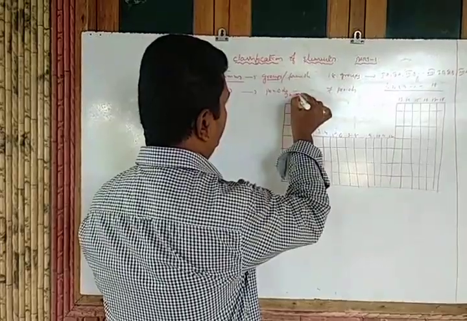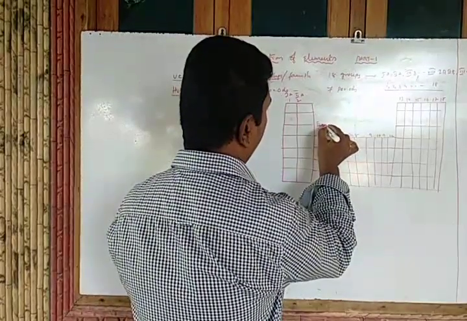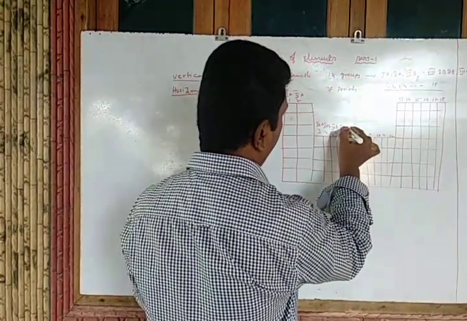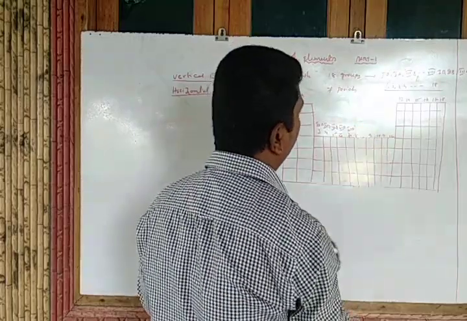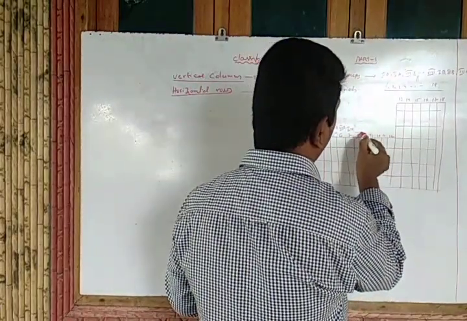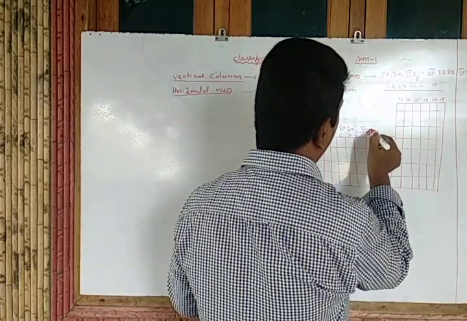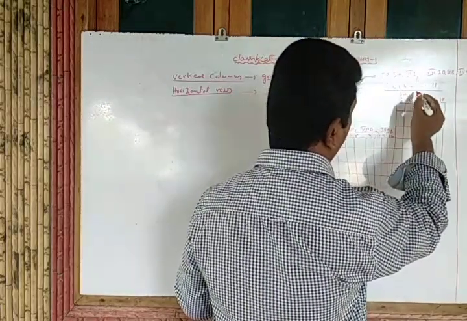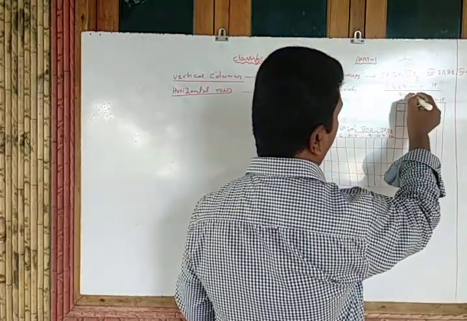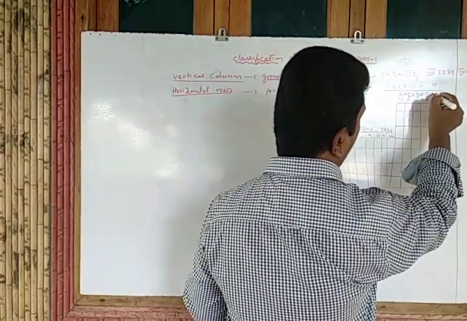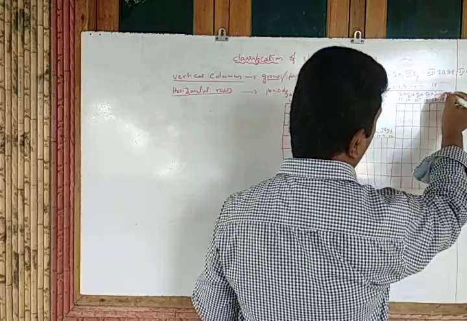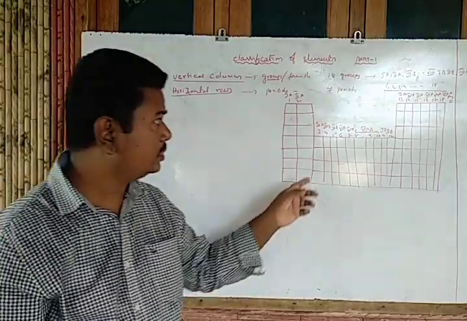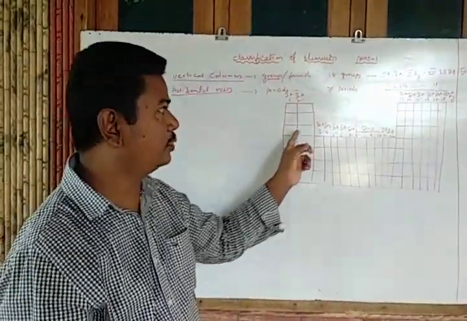This one is 1A, 2A, this one is 3B, 4B, 5B, 6B, 7B, and these three are 8B, then 1B, 2B, 3A, and observe clearly 4A, 5A, 6A, 7A, and 8A which is 0. Are you clear? That is the representation of the total periodic table.